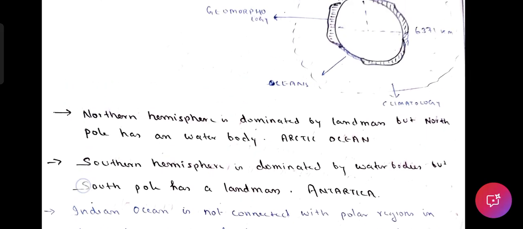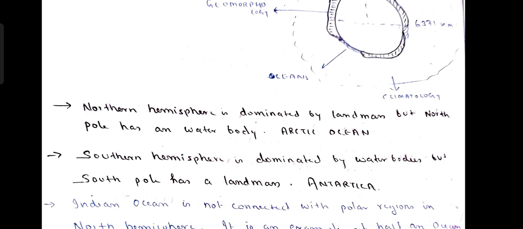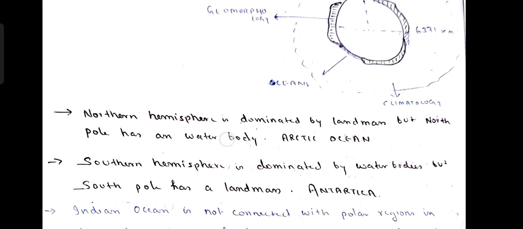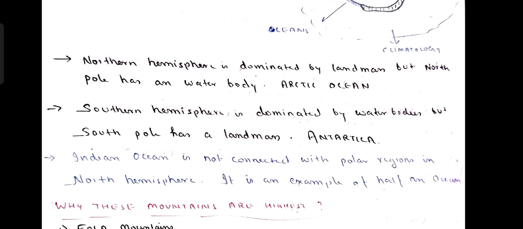the oceans. Can I make the second conclusion, which is here? Though the northern hemisphere is dominated by the land mass, the North Pole, surprisingly, is a water body, the Arctic Ocean. The North Pole, which is at the top of the north, is a water body, that is the Arctic Ocean. Secondly, though the southern hemisphere is dominated by water bodies, surprisingly the South Pole is land, that is the continent of Antarctica. This is the second point you will be remembering.